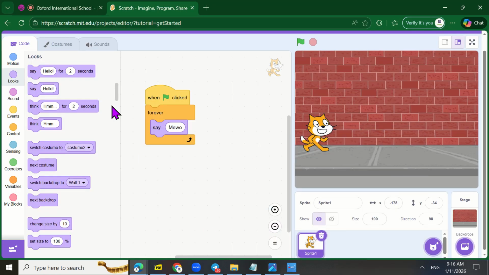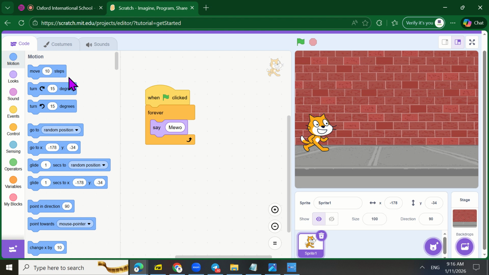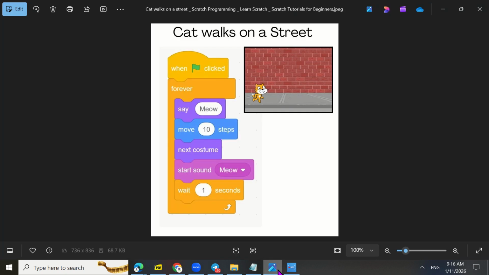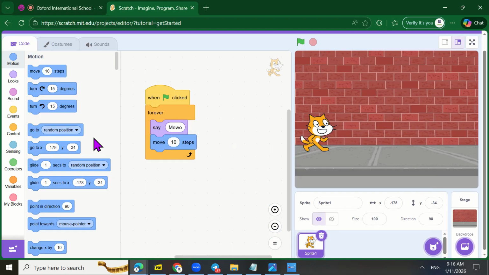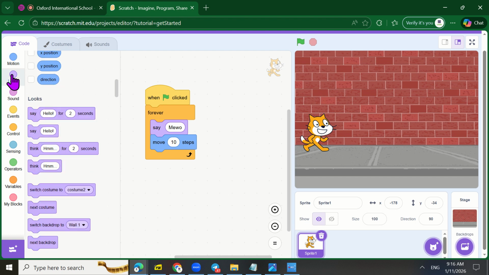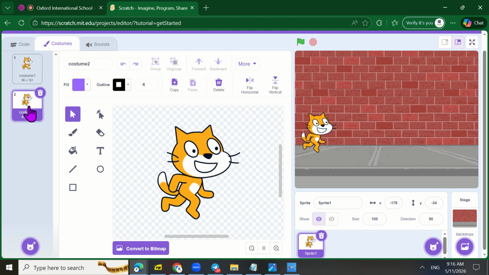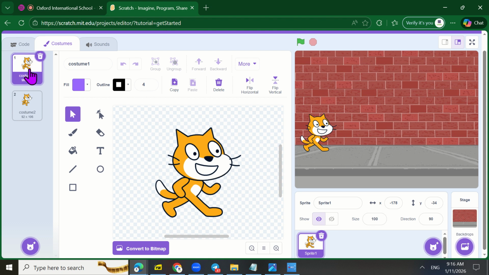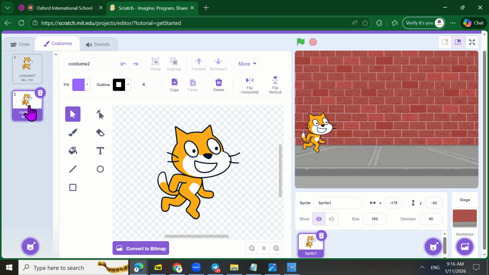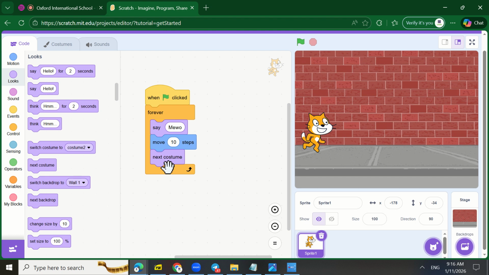And then move 10 steps. Go to motion. Make the cat move 10 steps. And then switch to next costume. Go to looks. Next costume. In the next costume, the cat will put up her leg like this. This is costume number 1 and this is costume number 2. Next costume.